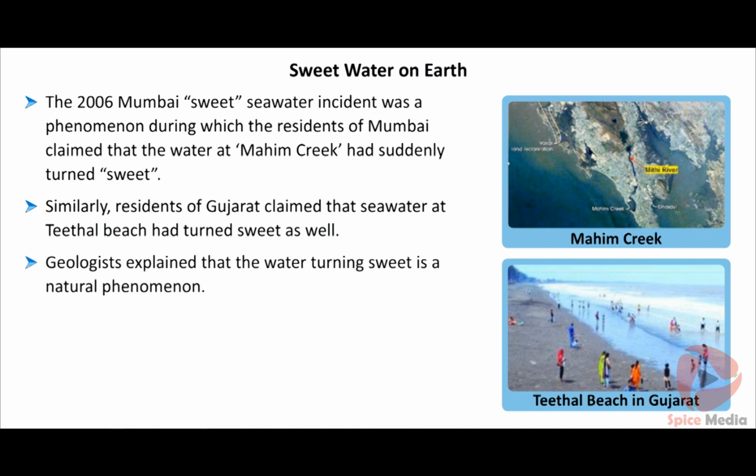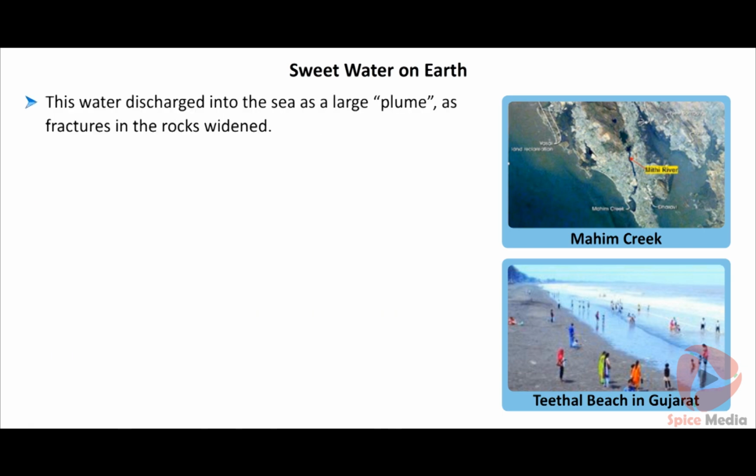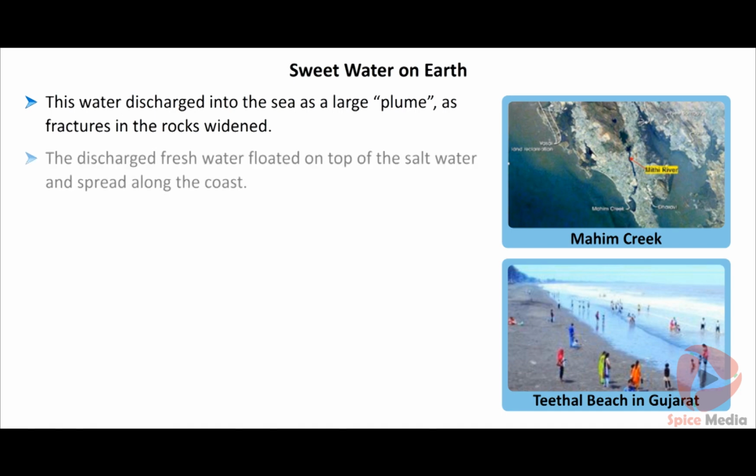The reason they stated was the continuous rainfall over the preceding few days had caused a large pool of fresh water to accumulate in an underground rock formation near the coast. This water discharged into the sea as a large plume as fractures in the rocks widened. Because of the differences in density, the discharged fresh water floated on top of the salt water of the sea and spread along the coast, which the people tasted and claimed that the salt water had turned to sweet taste. In the course of time, the two would mix to become normal sea water once more.